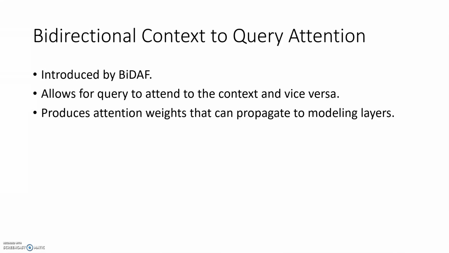Another major component is the bidirectional context-to-query attention, which was first introduced by BiDAF and allows the query to attend to the context and the context to attend to the query. The key differentiator here is that instead of producing a summarization, the attention weights are computed on every time step and propagated to future modeling layers. This allows for an improvement in performance as well as less information loss.